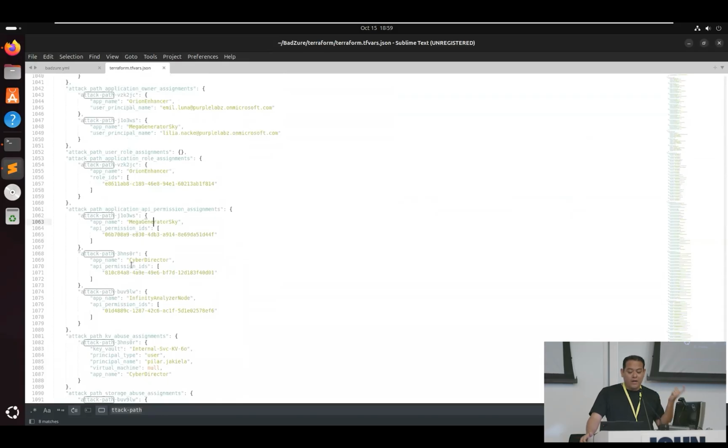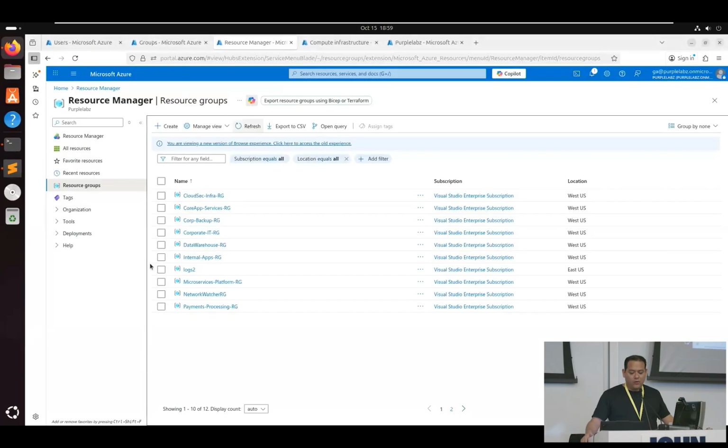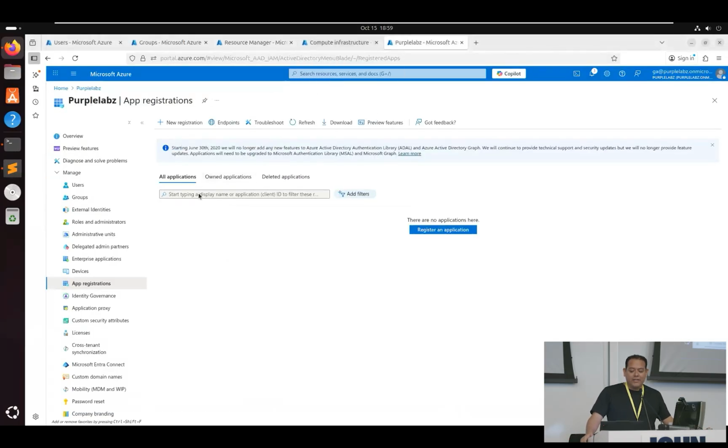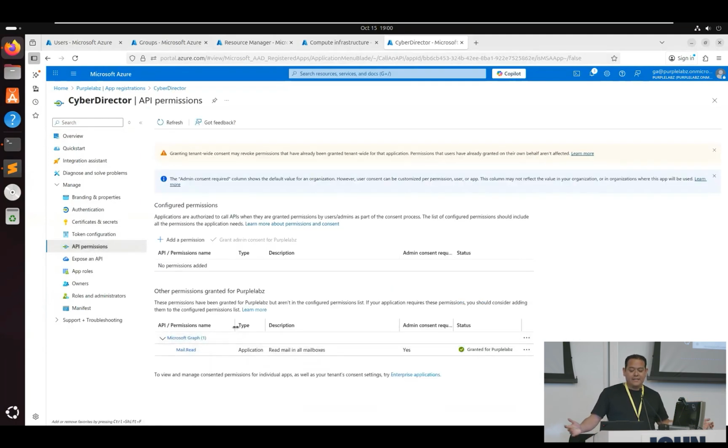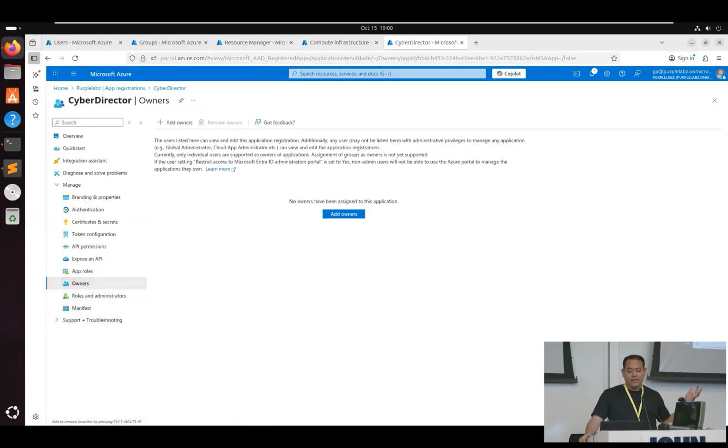So let me inspect one of them so you can see how the attack path looks from an Azure perspective. I'm going to randomly pick this app registration called Cyber Director. If we look at it from the Azure portal, we see that it has a privileged permission, Mail.Read. This permission allows you to read anyone's emails on the tenant, provided that it's admin consented. This app registration doesn't have any owners.